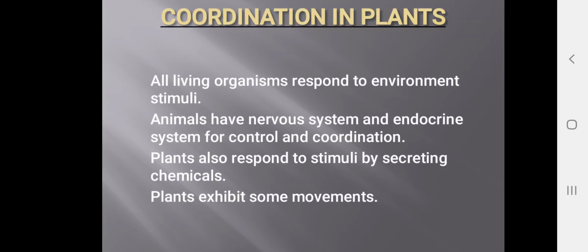Plants also respond to stimuli by secreting chemicals. Plants exhibit some movements, such as movement towards the sun or light, movement towards water, movement towards chemicals. Like this we are going to see the different movements in plants.